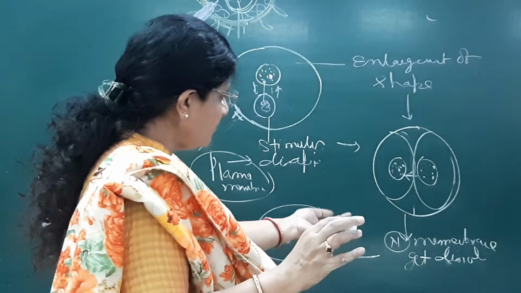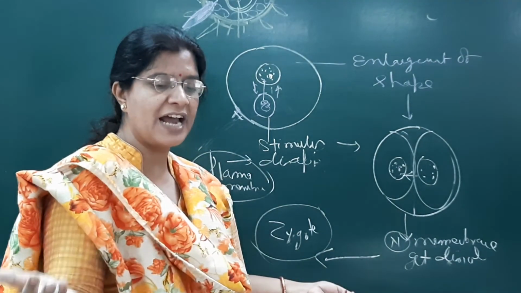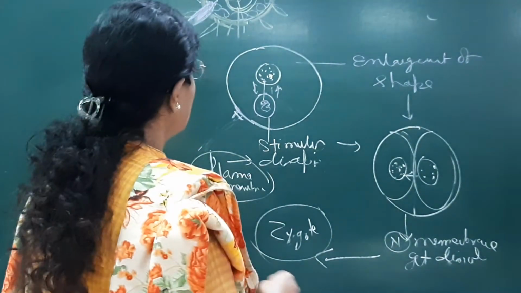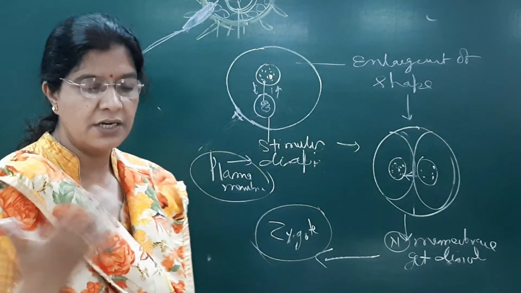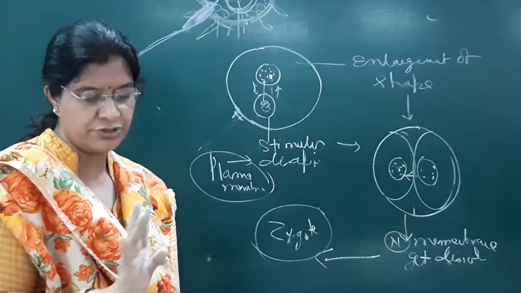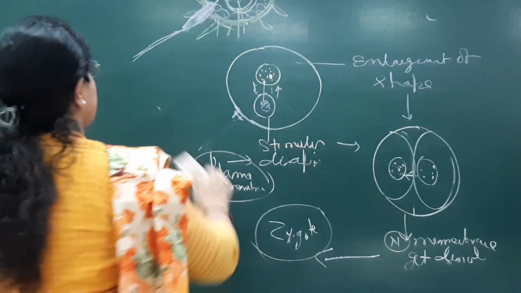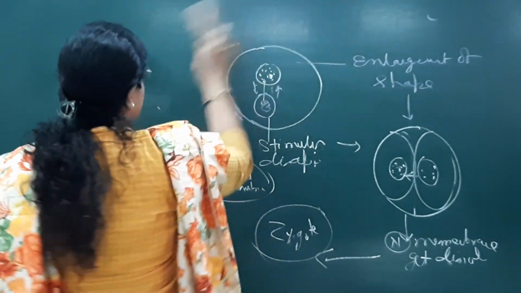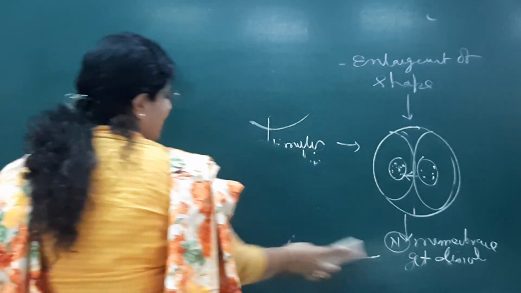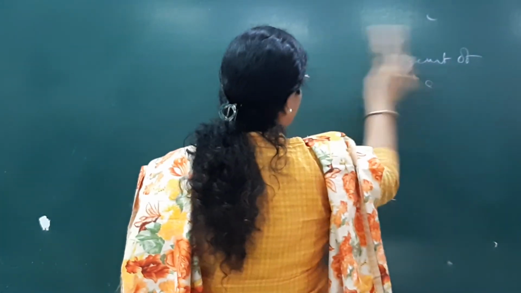The zygote will further give rise to an embryo in nine months, following the intrauterine period. So this is the story. What happens after that? The zygote forms, and the story continues. There are different stories you have to correlate and read, because embryology is more like